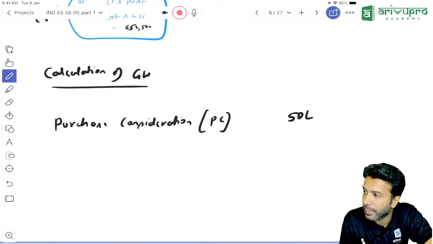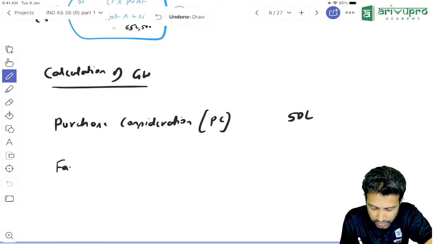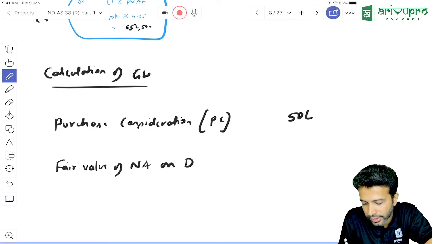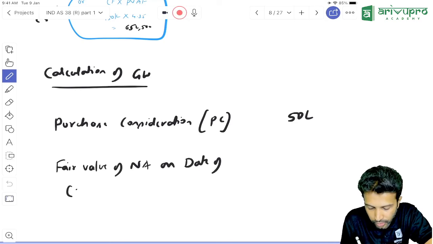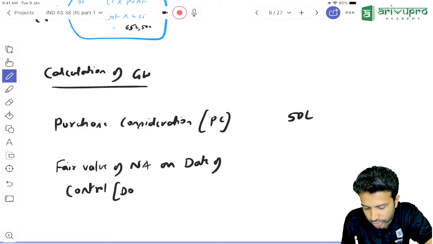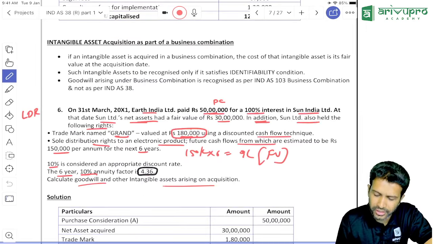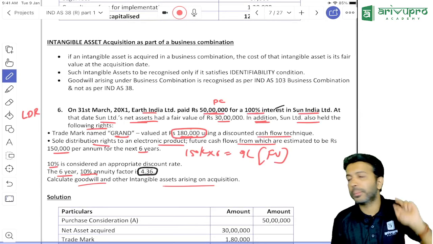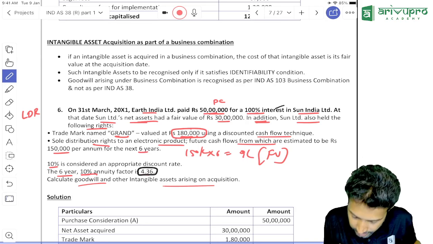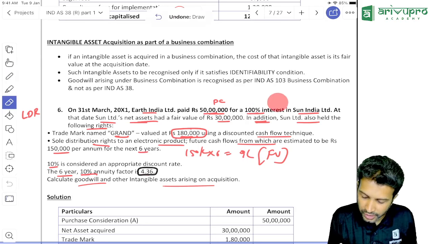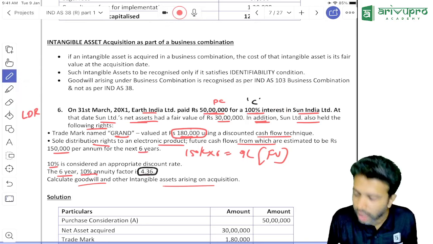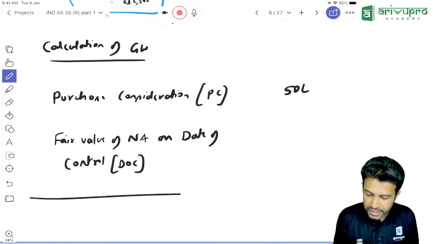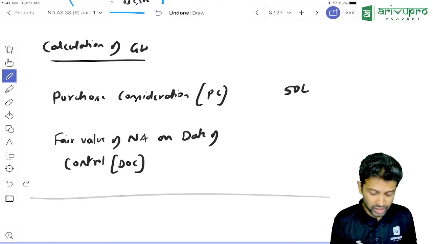Now PC we'll have to compare it with what? Net assets. Now IND AS says we have to take fair value of net assets on the date of control. Date of control, we'll call it DOC. Date of control means, to get control in one company, how much stake we should have minimum? To get control in one company, we should have more than 50% stake. Here we have purchased how much stake? 100%. With 100%, we have obviously got control.